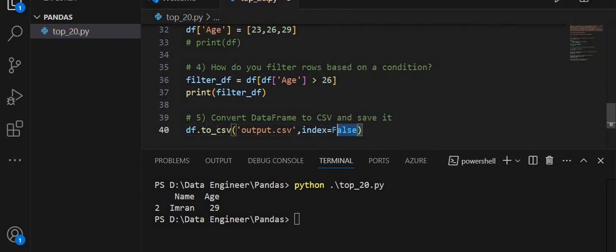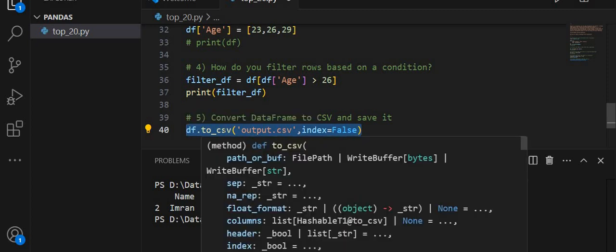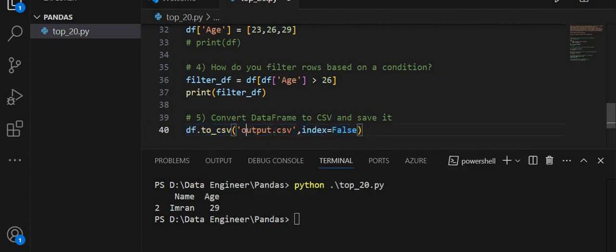Let me explain what I am doing here. I am going to save the data frame as a CSV file named output.csv. The index=False argument is used to exclude the index from the CSV file.